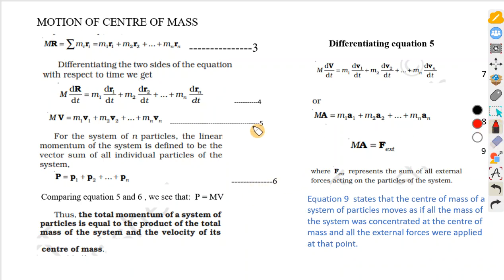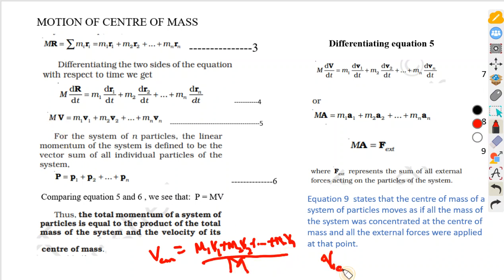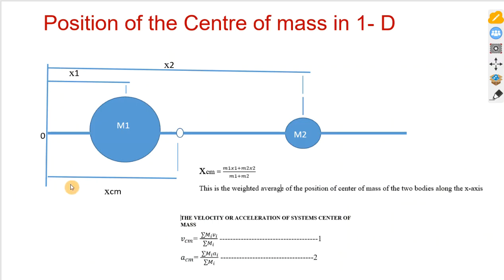From equation 5, if we make v the subject of the formula and call it the velocity of the center of mass, we have m1v1 plus m2v2 plus up to mnvn, all upon capital M. And this is what we define as the sum from i equals 1 to n of mivi upon capital M. This is the velocity of the system's center of mass.